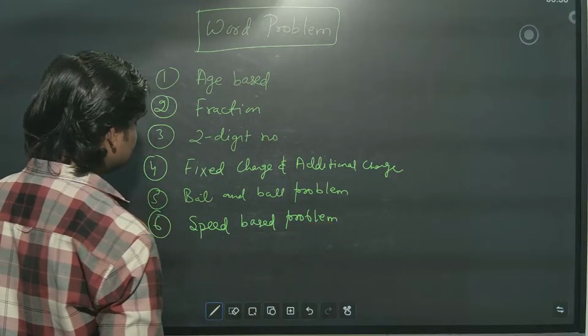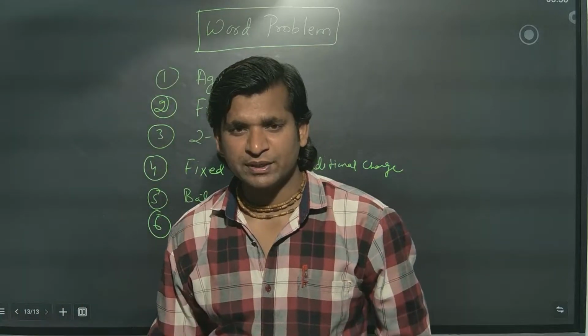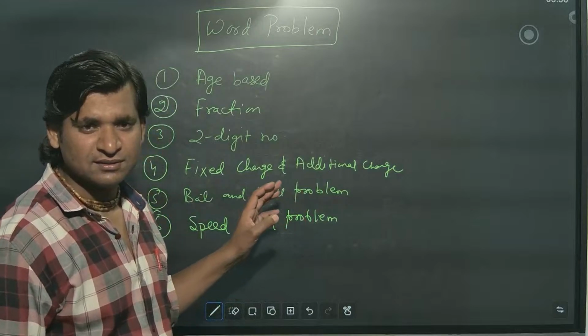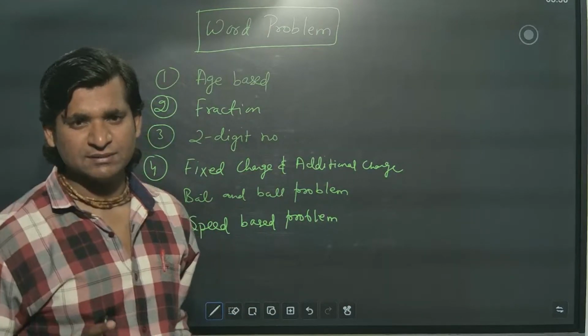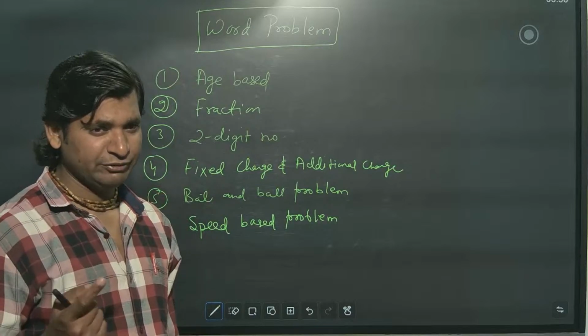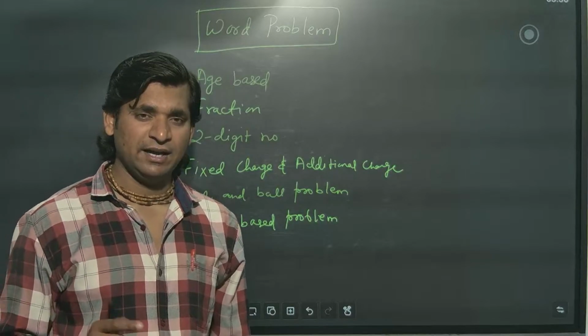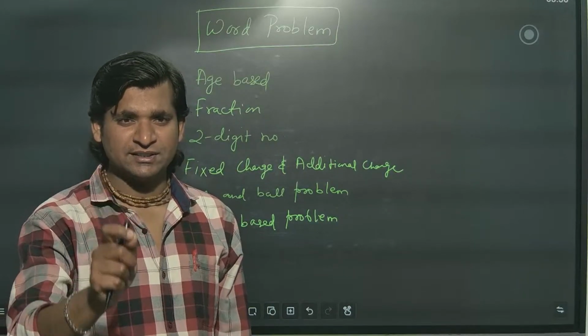So these are the 6 varieties of problems that you have to practice, and I will assure that one word problem you'll get in your board exam from this chapter. And if it is a word problem, it is for 5 marks. Either it is from this or quadratic equation, one word problem for sure and certain.